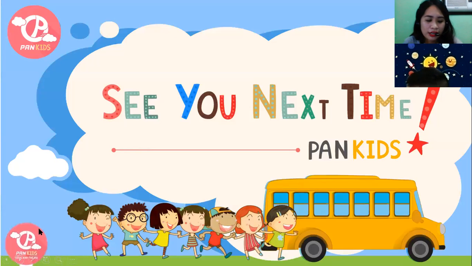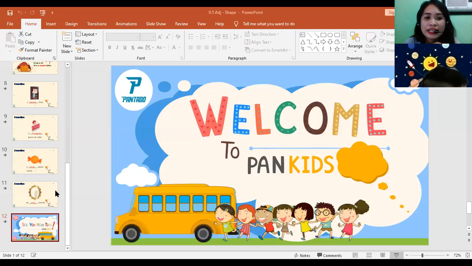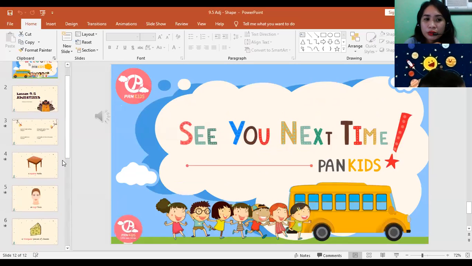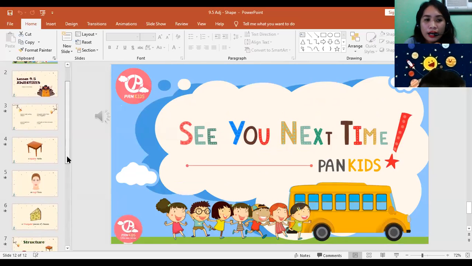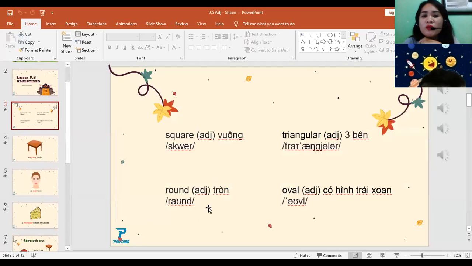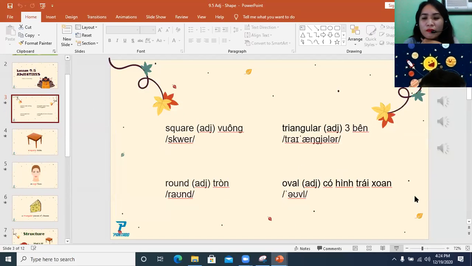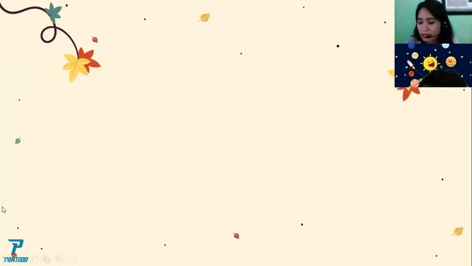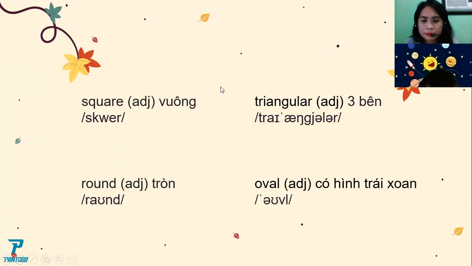Next. All right. Let's try this one. I want you to say this again because I want you to say the words properly. Okay, now, what is this? Square.